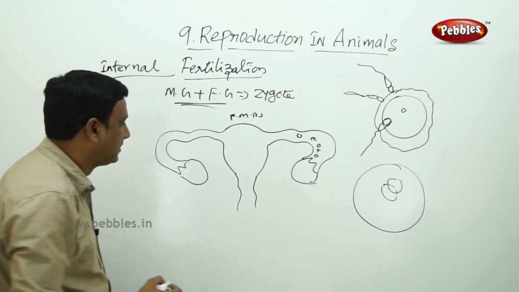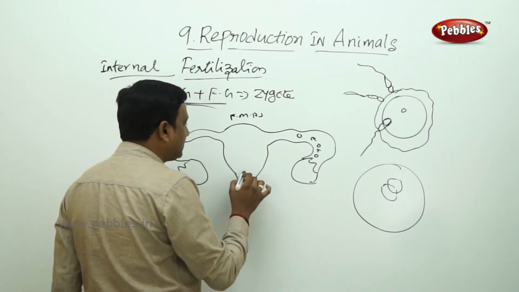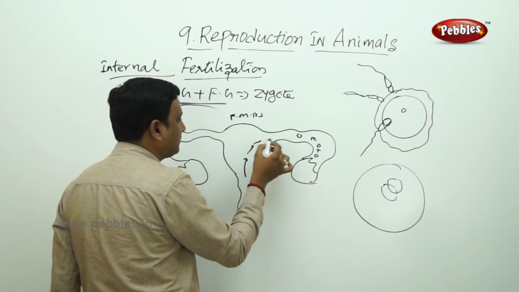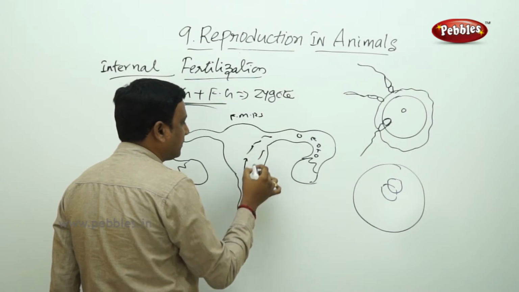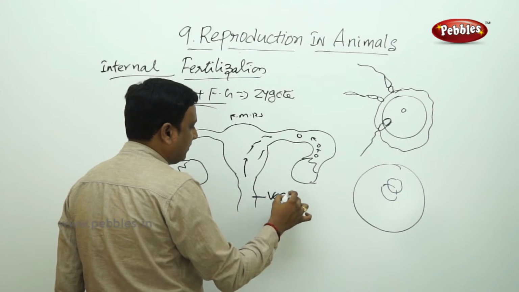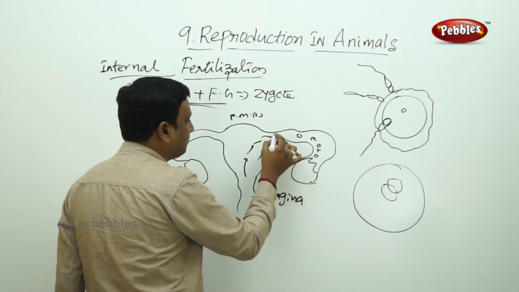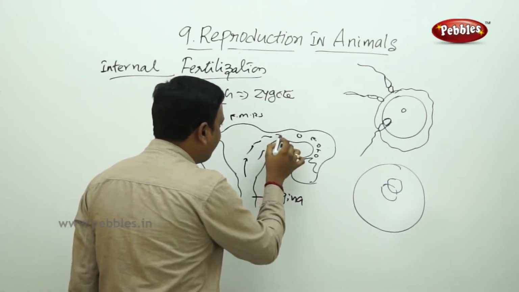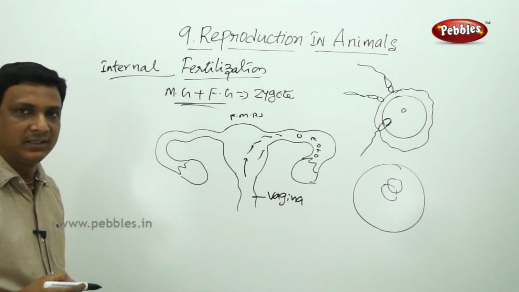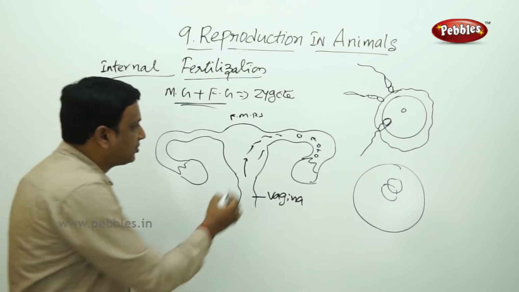By chance, if the sperm cells enter the female reproductive system through the vagina, and if they could fuse with the egg cell, a number of sperm cells reach this place.